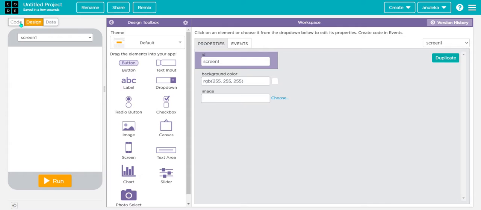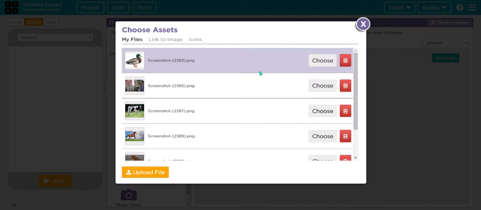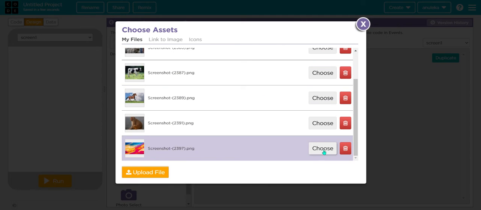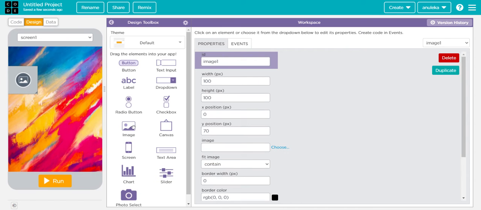Today we will be writing the code for animal sound effects with the images. So let's start. First let's go to design and choose the background image. I have already chosen a background image. Just go to upload file and upload an image from your device. Yes, perfect. Now let's start adding images.